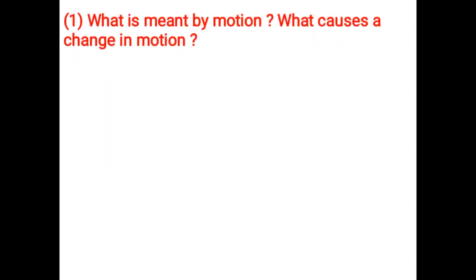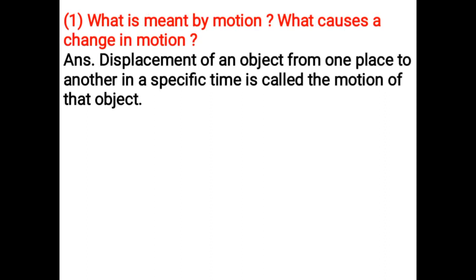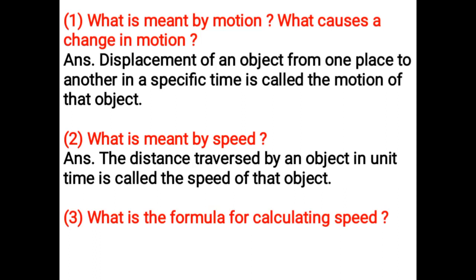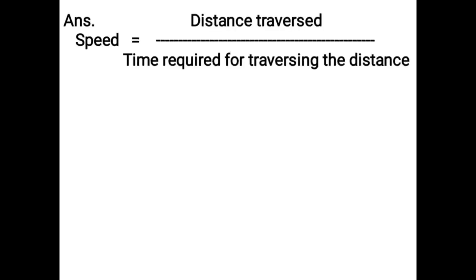Let's recall. What is meant by motion? What causes a change in motion? Displacement of an object from one place to another in a specific time is called the motion of that object. What is meant by speed? The distance traversed by an object in unit time is called the speed of that object. What is the formula for calculating speed? The formula of speed is equal to distance traversed upon time required for traversing the distance.